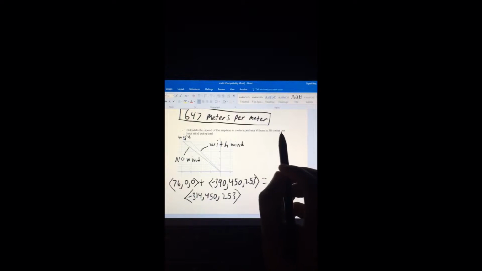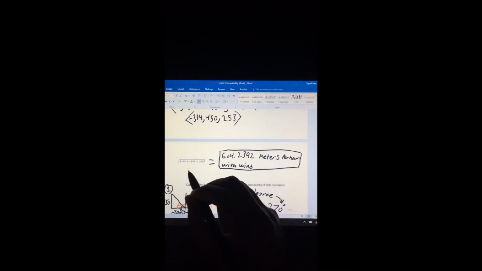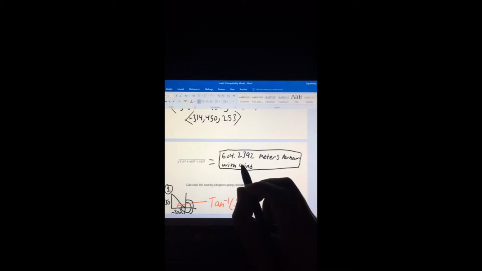Now calculate the speed of the airplane per hour if there is 76 meters per hour going east. That's basically just adding a vector that's going 76 east, and you add it like here and you get negative 314. With wind, this is the direction of the airplane. Plug into the calculator, and we get 604.2392 meters per hour with wind.